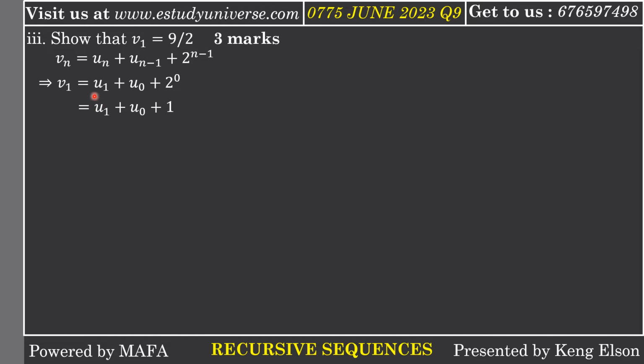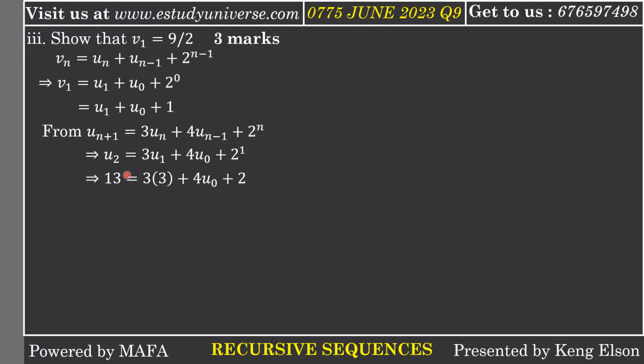We know what u1 is. u1 was given to us originally in the equation, but we don't have u0. So the next plan is to find the value of u0. How then do we find the value of u0? I need to use this recursive definition of the sequence un. So if I replace n with 1, I'm going to have that u2 is equal to 3u1 plus 4u0 plus 2 raised to the power 1. I'm doing this because I know u2 and I know u1. They were given to me originally, and since I want to find u0, it is going to be very possible.